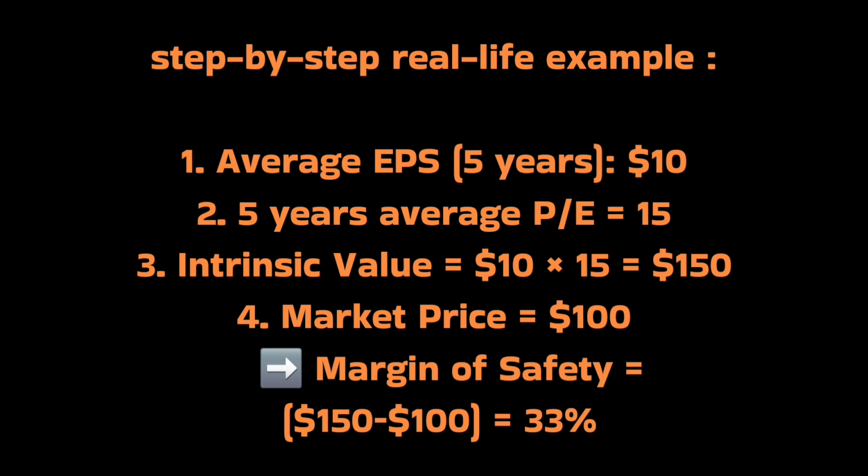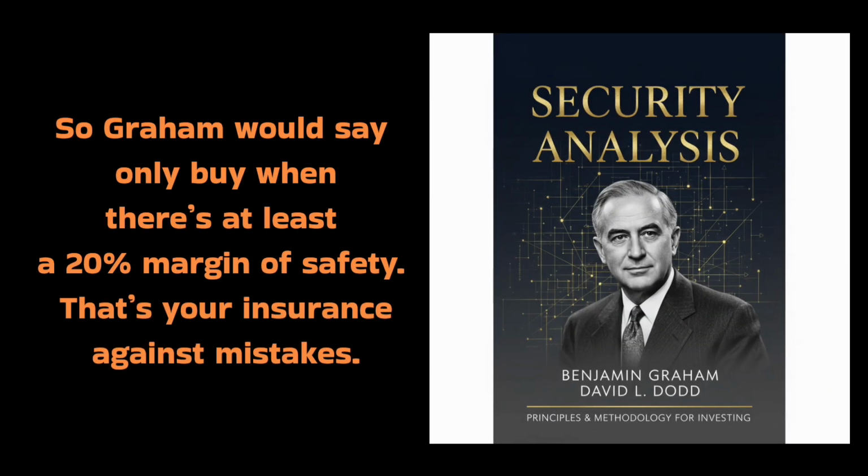That means intrinsic value is $10 multiplied by 15, equal to $150. If the current market price is $100, that means a margin of safety of 33%. So Graham would say only buy when there is at least a 20% margin of safety. That's your insurance against mistakes.